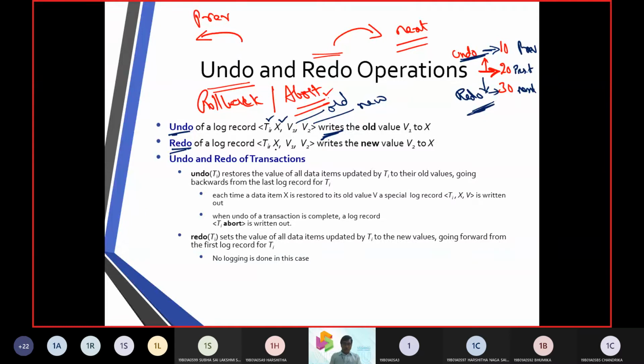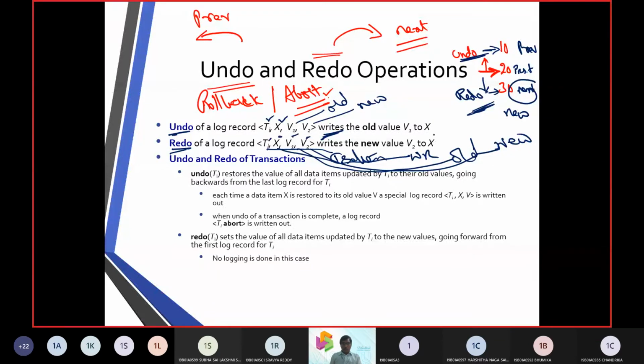In this redo operation, Tij is a transaction, X is pointing to write, V1 is pointing to the old, and V2 is pointing to the new. So 1 is pointing to the transaction ID, 2 is pointing to the write ID, 3 is pointing to the old value, and this one is pointing to the new value. So when I use a redo operation, it is making a new.